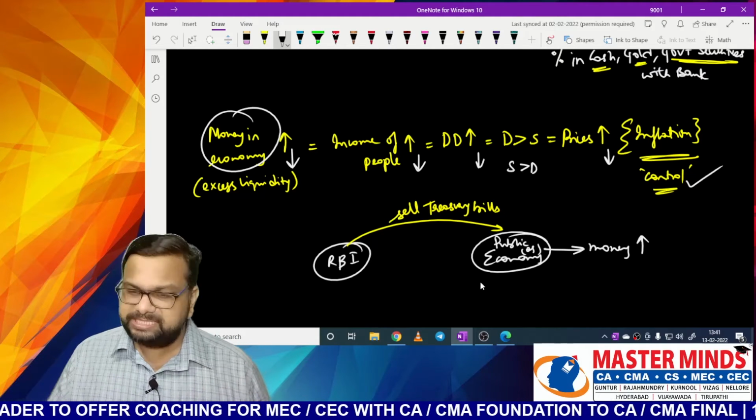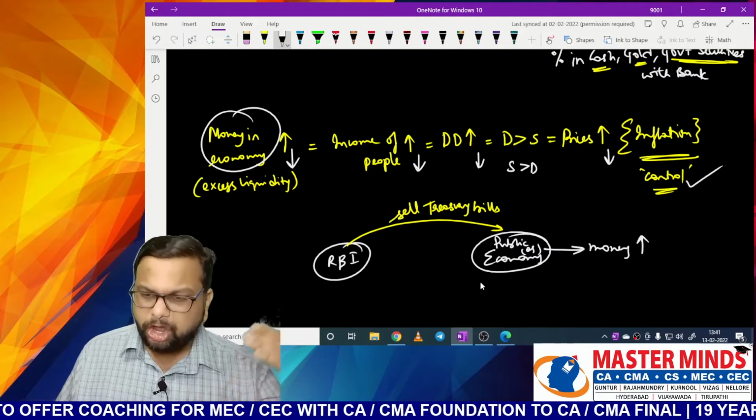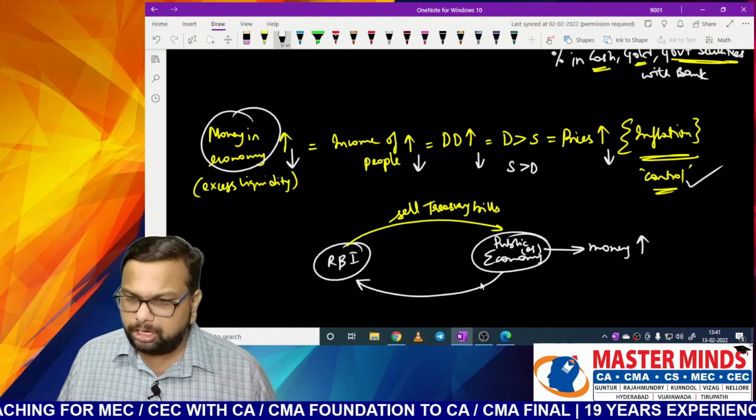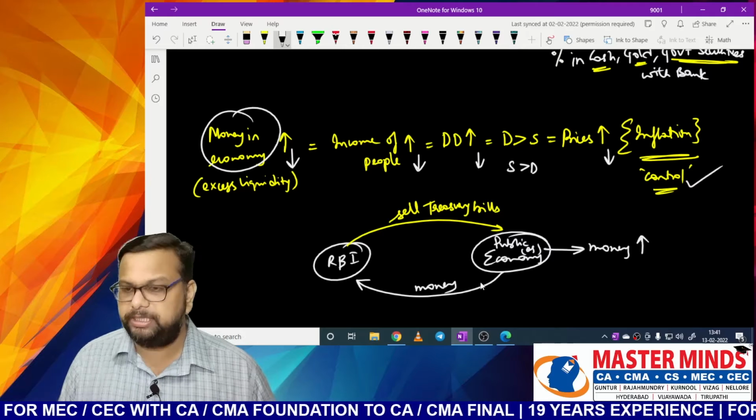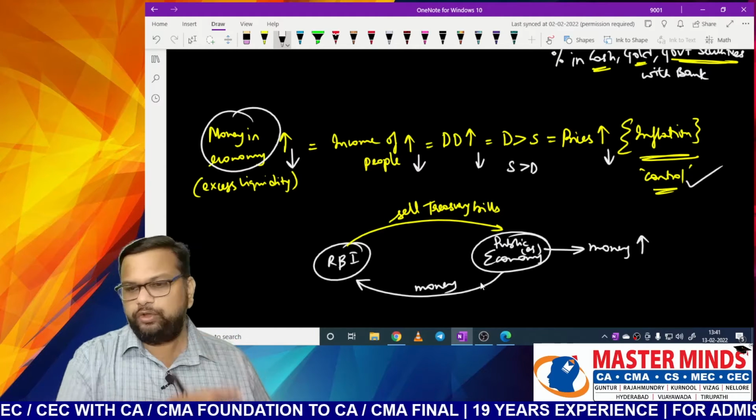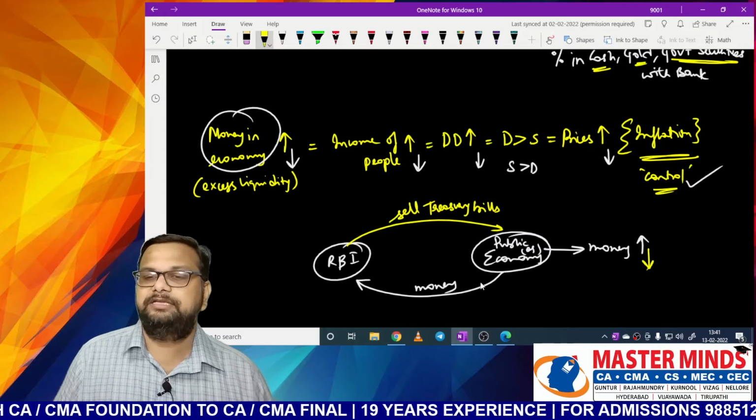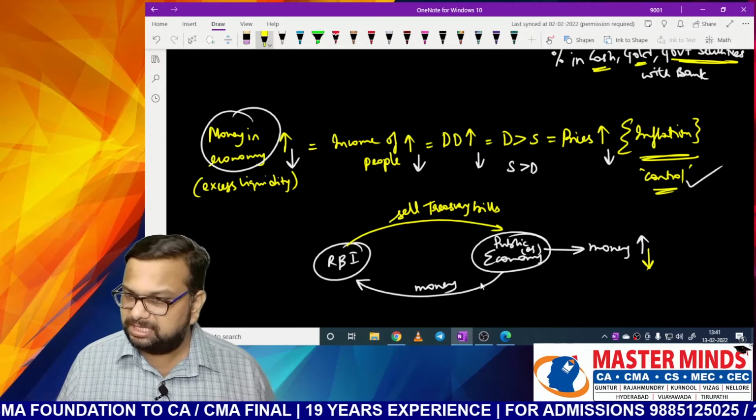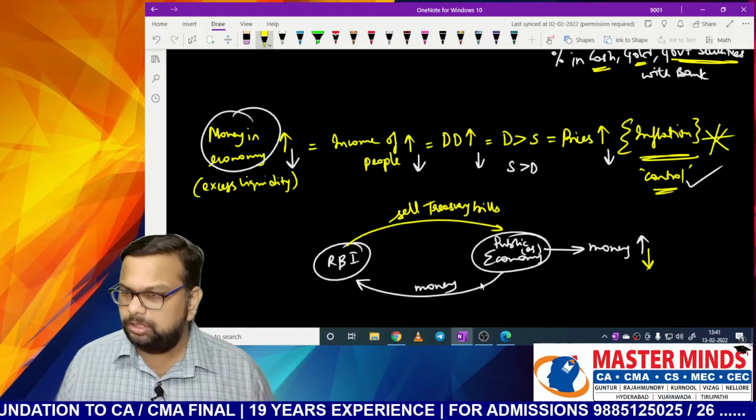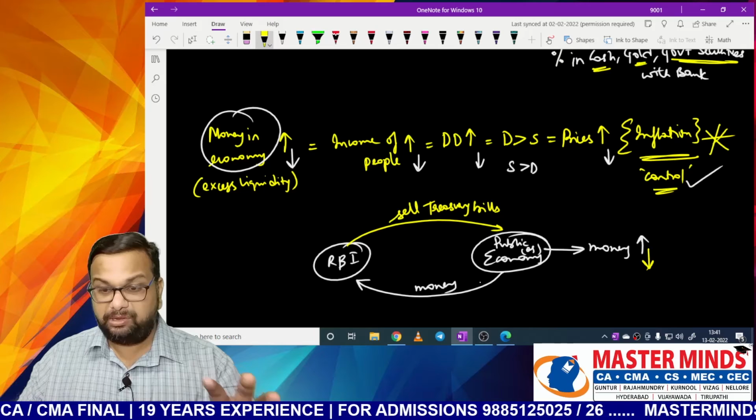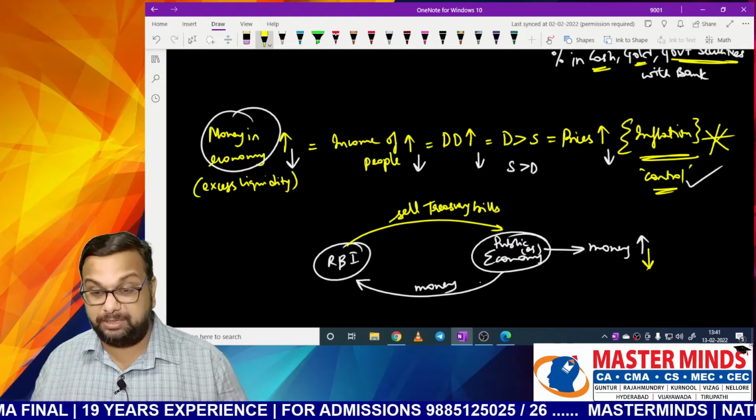So when it's selling it, the public is buying it, right? The economy is buying it. So what will happen? The money will flow from economy to RBI. So when the money is flowing from economy to RBI, the money with public decreases. When the money with public decreases, the inflation can be controlled. So in this way, RBI acts in an economy by selling securities.